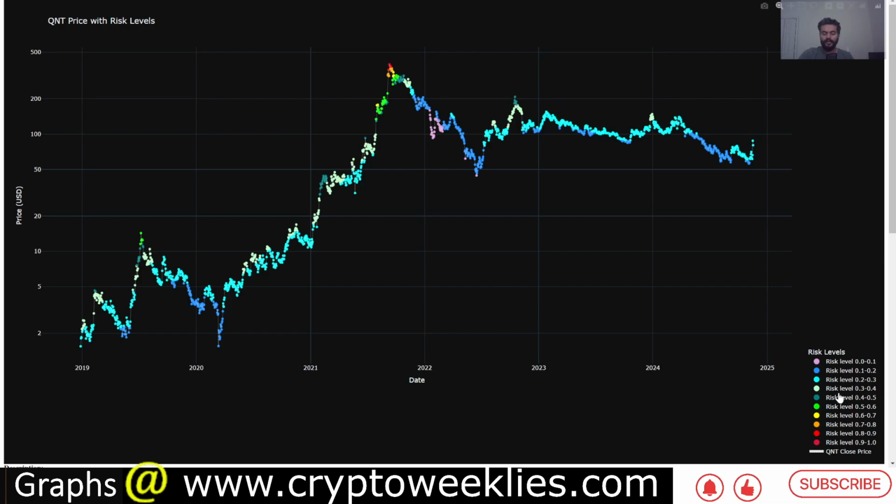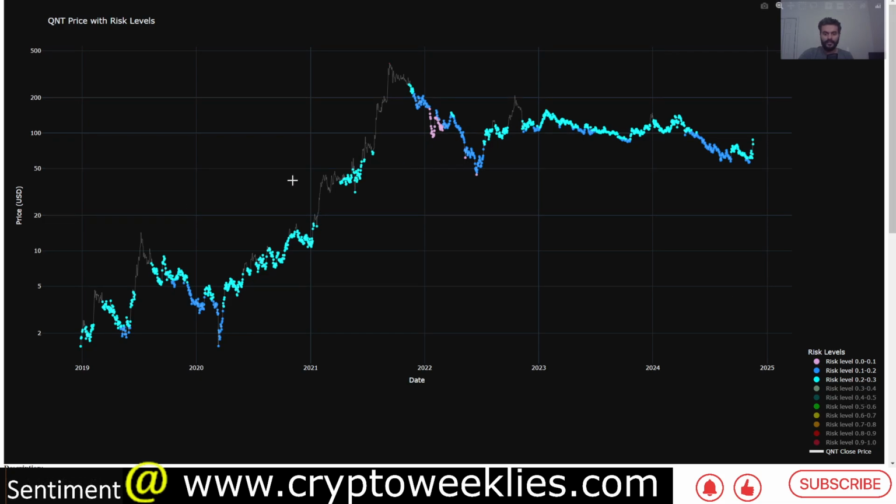The key idea with this chart being, whenever the risk levels are lower than some percent of risk, let's say for example, whenever the risks are less than 30%, that's when if you're DCing at those points, you are avoiding DCing at a local top or at overvalued phases of the price cycle. Right now the risk level is at around 32%. That means in the larger scheme of things, the token is not in an overvalued phase at this point in time, but that could change soon.